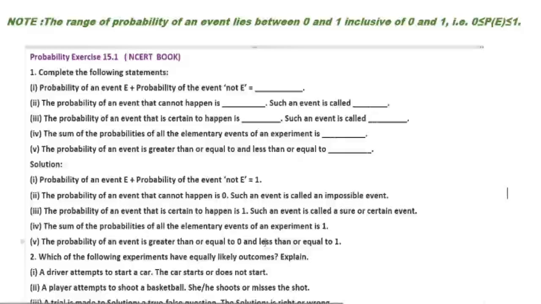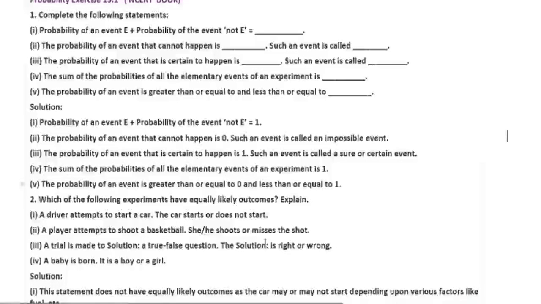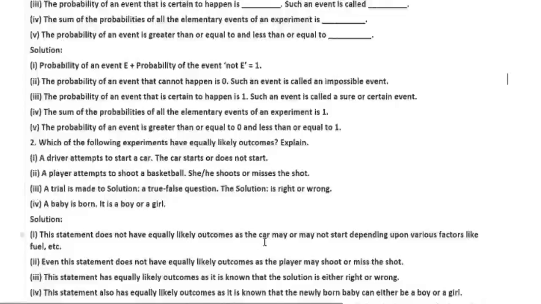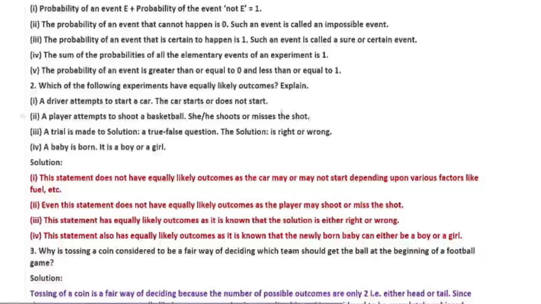And in question number 2, which of the following experiments have equally likely outcomes? Explain. First, a driver attempts to start a car. The car starts or does not start. So it is an activity, and we have to find out whether the outcomes are equally likely or not. This statement does not have equally likely outcomes, as the car may or may not start depending upon various factors.